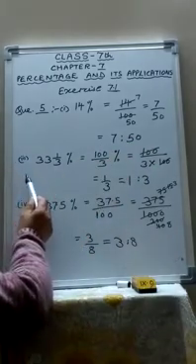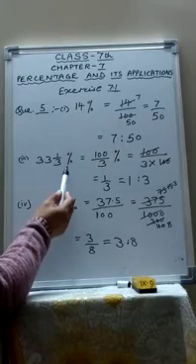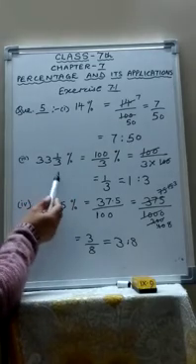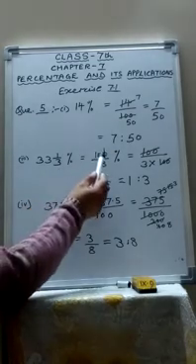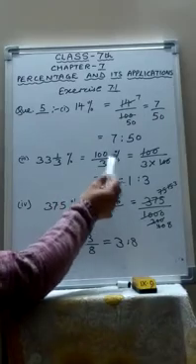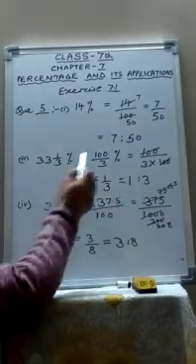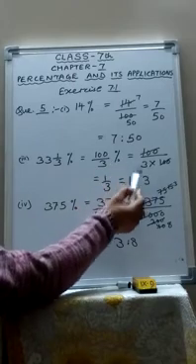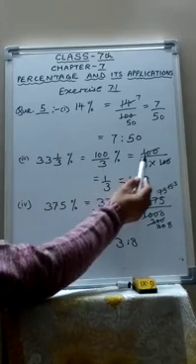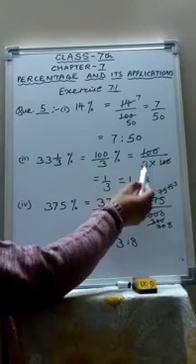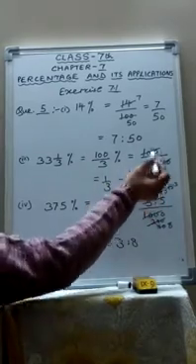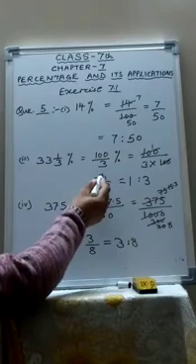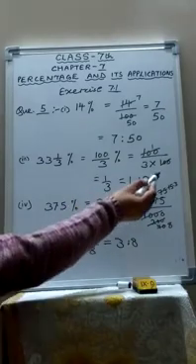Now the third part is 33 1 by 3%. First you convert it to improper. So it comes 100 upon 3%. As I told you in my previous question, this upon 100 will come along with this denominator. So this will be 100 upon 3 into 100. 100, 100 cut. So what remains? 1 upon 3, that means 1 ratio 3.